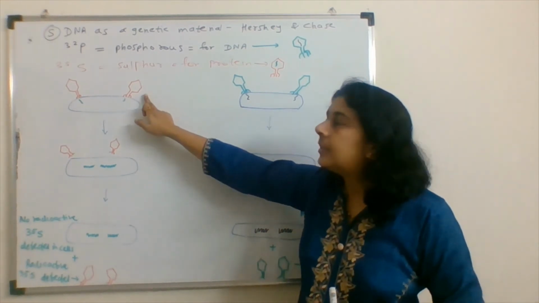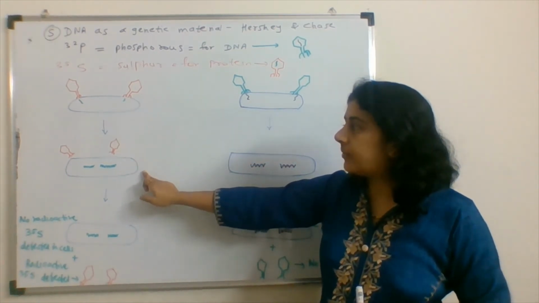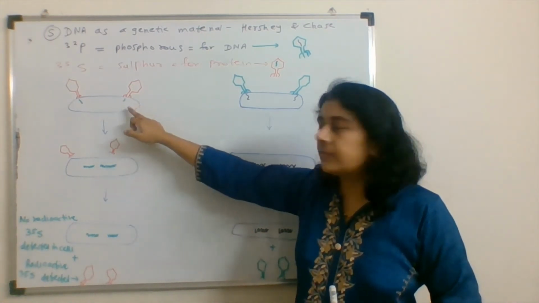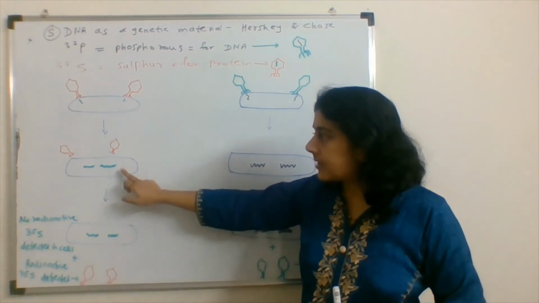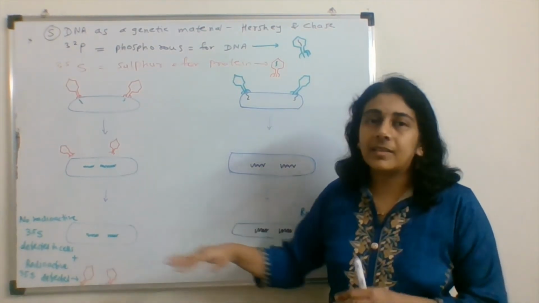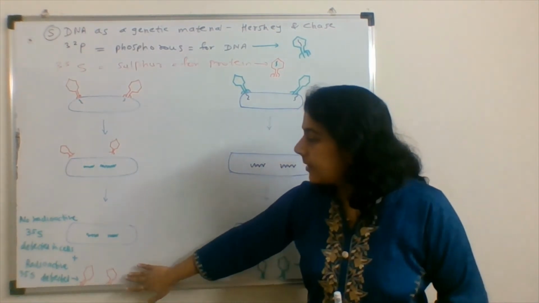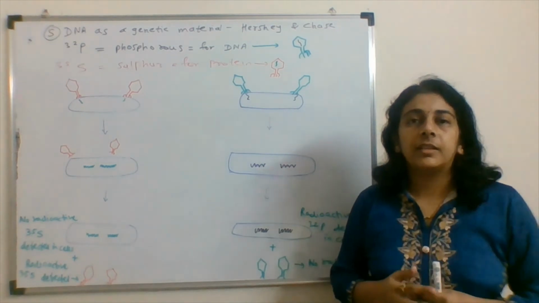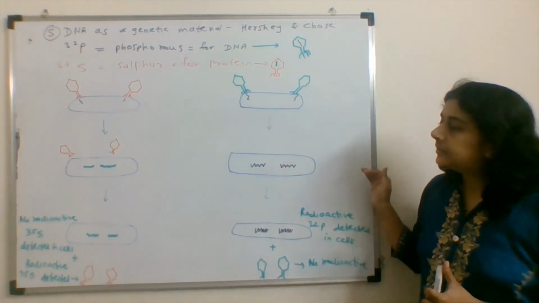Here the phage protein is labeled and the infectious cycle was performed. The phage infects the bacterial cell and the DNA gets injected into the cell. Further, when observed, the bacterial cell did not have any radioactivity, whereas the protein coat was found to have the radioactivity.